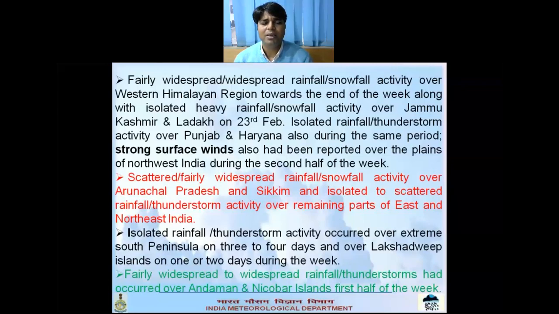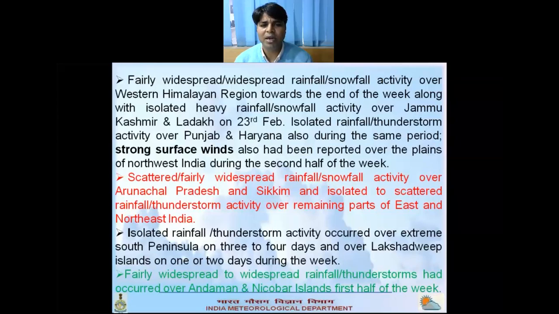And strong surface wind was also reported over the plains of northwest India during the second half of the week. Scattered to fairly widespread rainfall and snowfall activity occurred over Arunachal Pradesh and Sikkim, and isolated to scattered rainfall activity over East India and Northeast India.